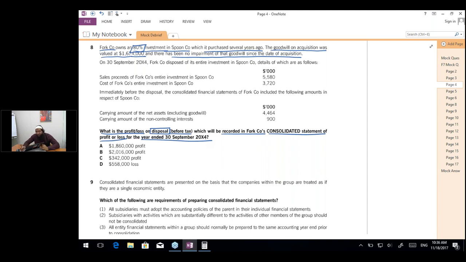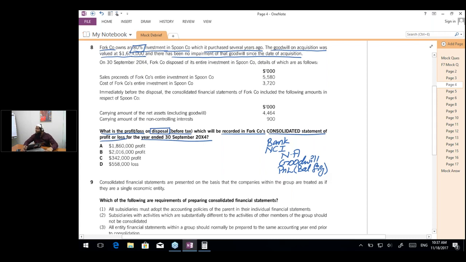Now the question is talking about disposal of a subsidiary. What entry do we make in case of disposal? We record the bank as debit. We de-recognize the subsidiary as NCI debit, net assets credit, goodwill credit, and the balancing figure is the gain or loss on disposal. So if I have disposed of a subsidiary, I have received cash, bank debit. I have to de-recognize the subsidiary by de-recognizing the NCI, the net assets, and the goodwill, and the balancing figure would become the gain or loss on disposal.